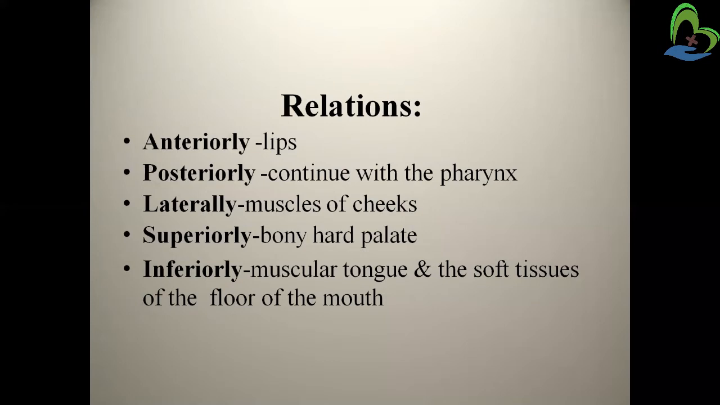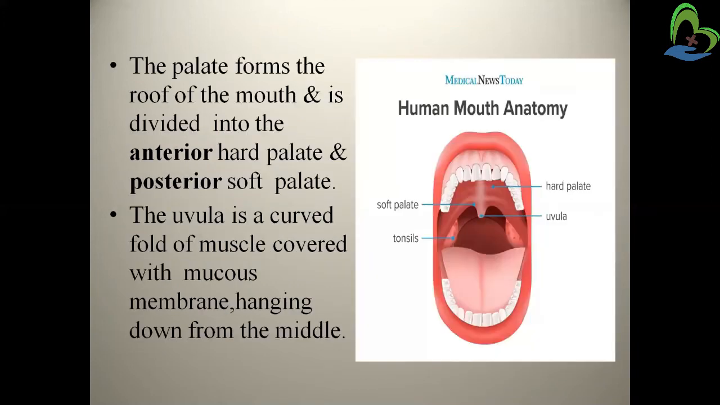So here are the relations of the mouth with the other organs. Anteriorly the mouth has the lips, posteriorly it continues with the pharynx, laterally the muscles of the cheek are present, superiorly the bony hard palate, and inferiorly the muscular tongue and the soft tissue of the floor of the mouth. So these are the relations of the mouth.